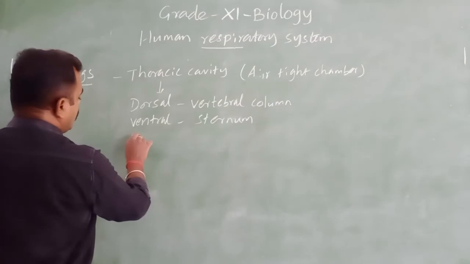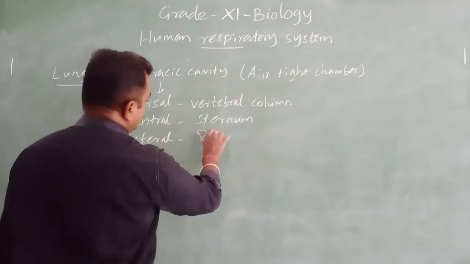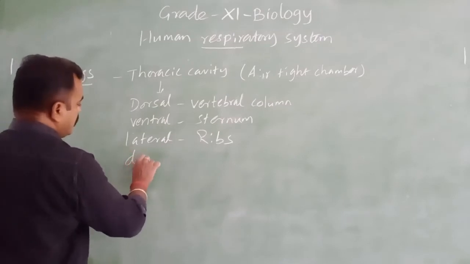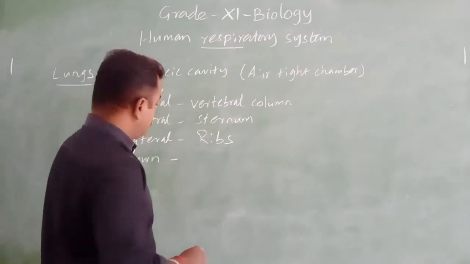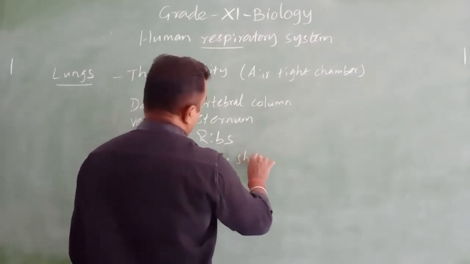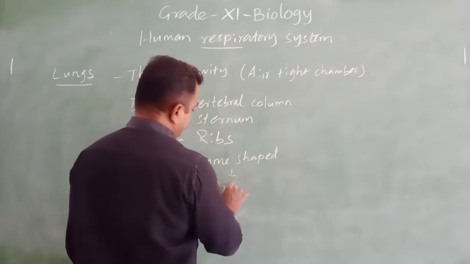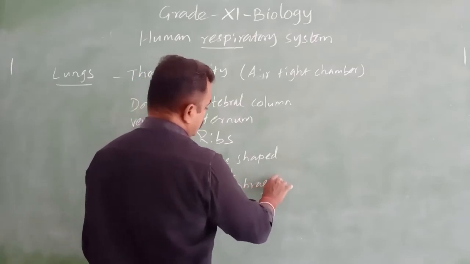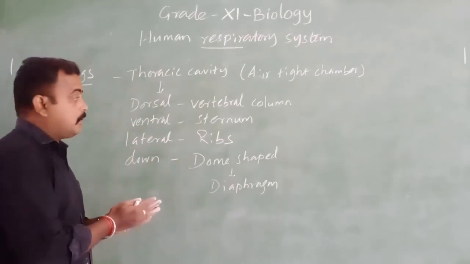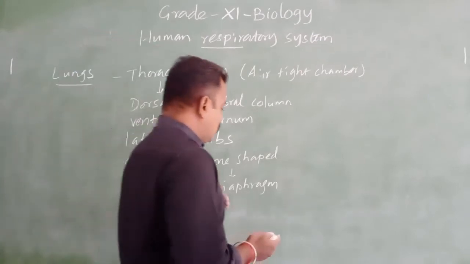Next, the lateral side is ribs. Then the downside is formed by a dome-shaped sheet called the diaphragm. So the thoracic cavity is covered by the vertebral column, sternum, ribs, and dome-shaped diaphragm.